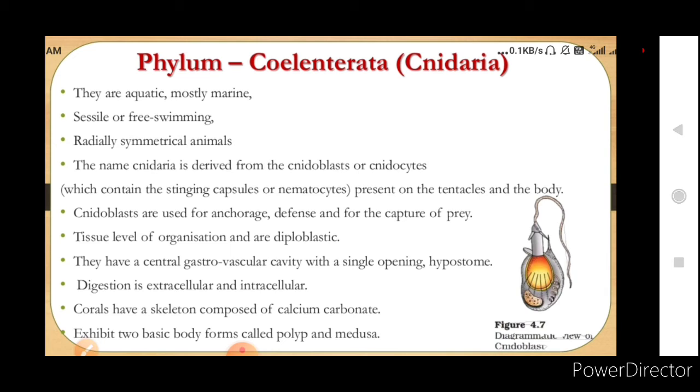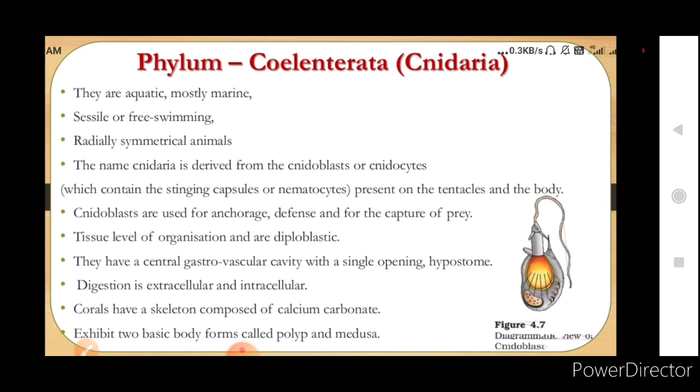Your C is silent, so it is called Cnidaria or Coelenterata. These are aquatic animals, and mostly they are marine. They are sessile or free swimming, or free living. You will see 2 stages in the Cnidaria. One stage of one particular group of animals will be sessile, that is, attached to the substratum, and the second one will be free swimming, like the jellyfish you have seen. Jellyfish is an example of these Coelenterata, so it can move easily in the water.